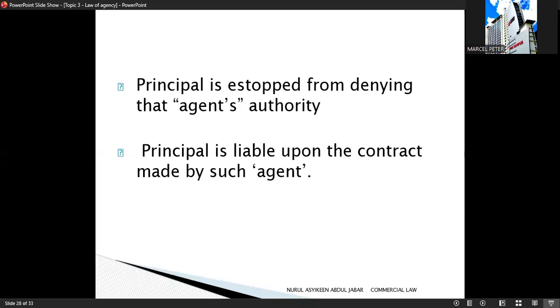the principal cannot later deny it. Next, principal is liable on the contract. The principal is liable for the contract made by the supposed agent. The contract is valid and binding on the principal. The third party can enforce the contract against the principal, not the agent.